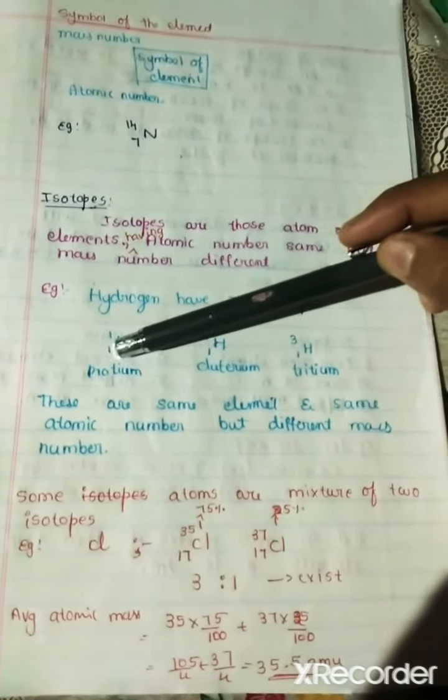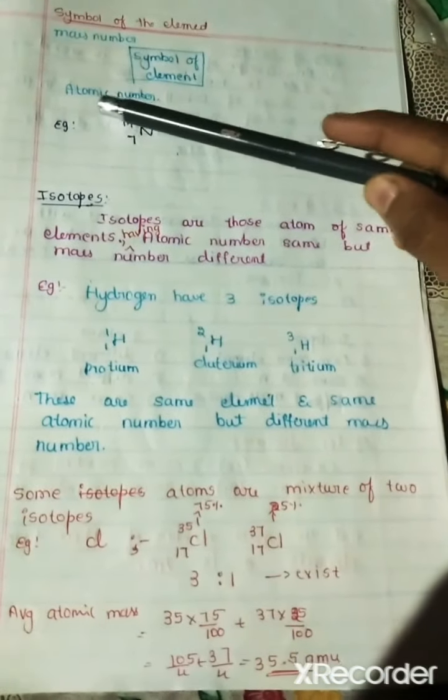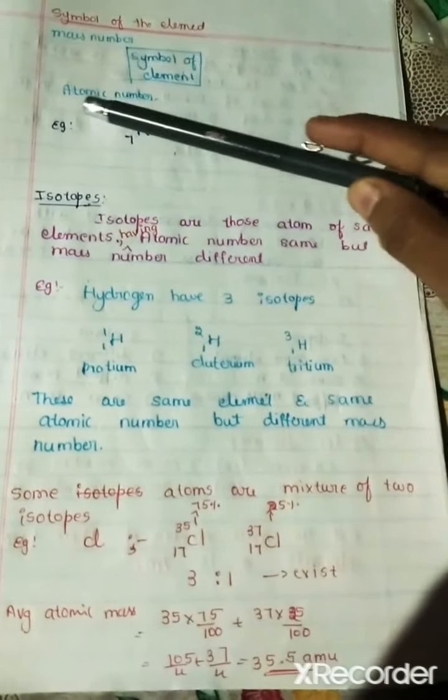Here hydrogen is one of the atoms. Hydrogen atoms are the same element, H, with the same atomic number. Here the atomic number is written down, 1, but the mass numbers are different: 1, 2, 3. These are protium, deuterium and tritium. These are the same element and same atomic number but different mass numbers.